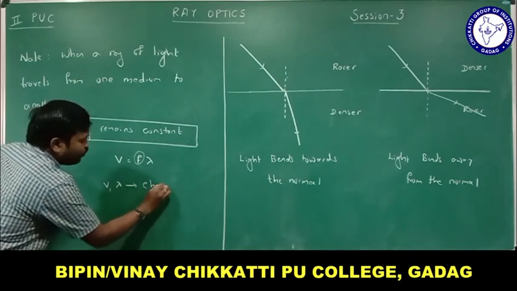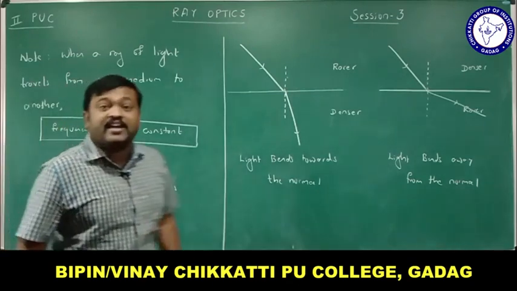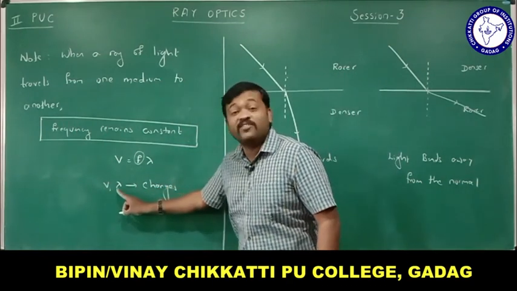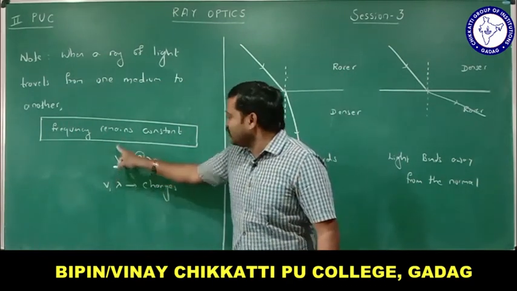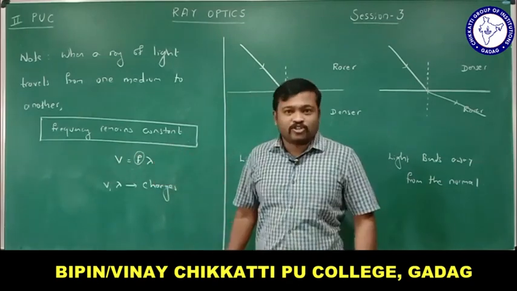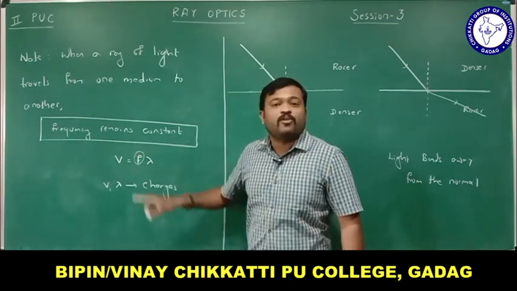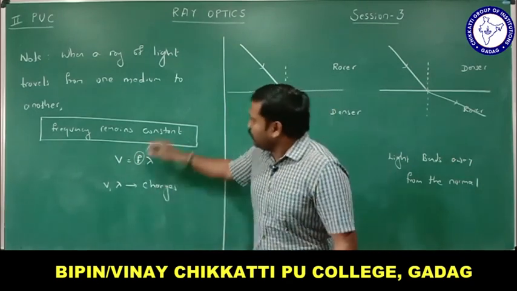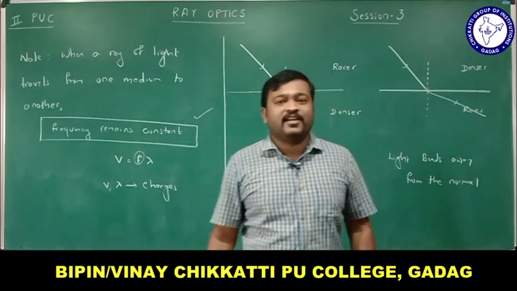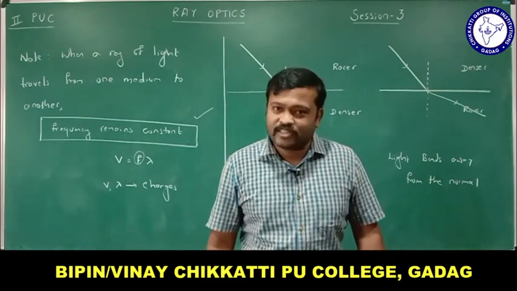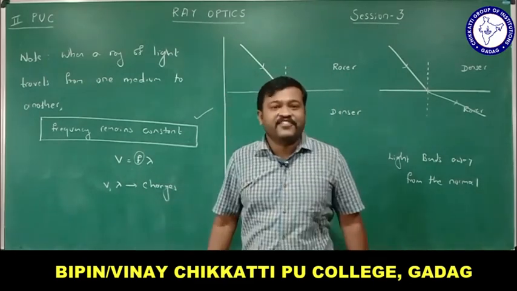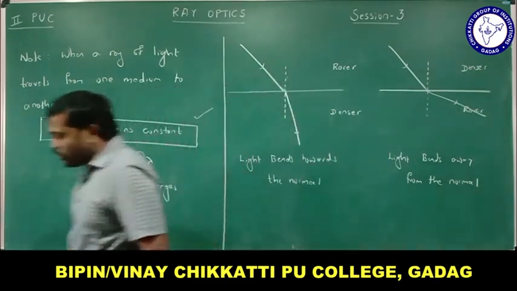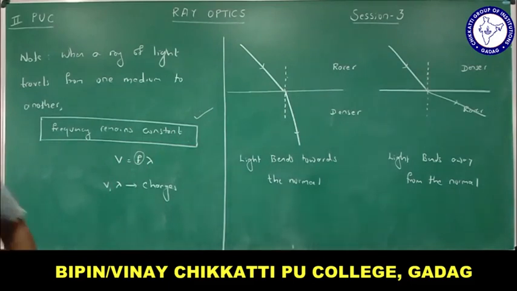Velocity and wavelength change when a ray of light travels from one medium to another, right? Of course, velocity changes and also the wavelength will change. If velocity increases, the wavelength must also increase, because frequency remains constant. So do you remember, when a ray of light travels from one medium to another, frequency remains constant, but velocity and wavelength change. Okay, now let us find what are the laws which govern refraction of light.